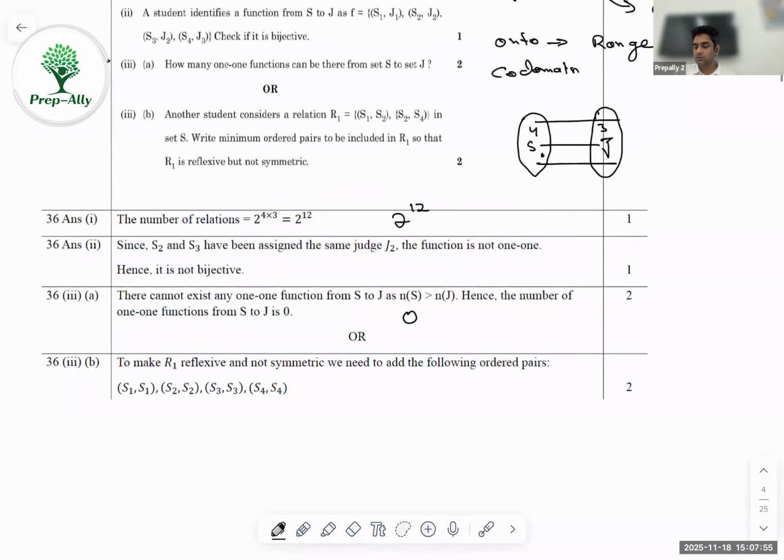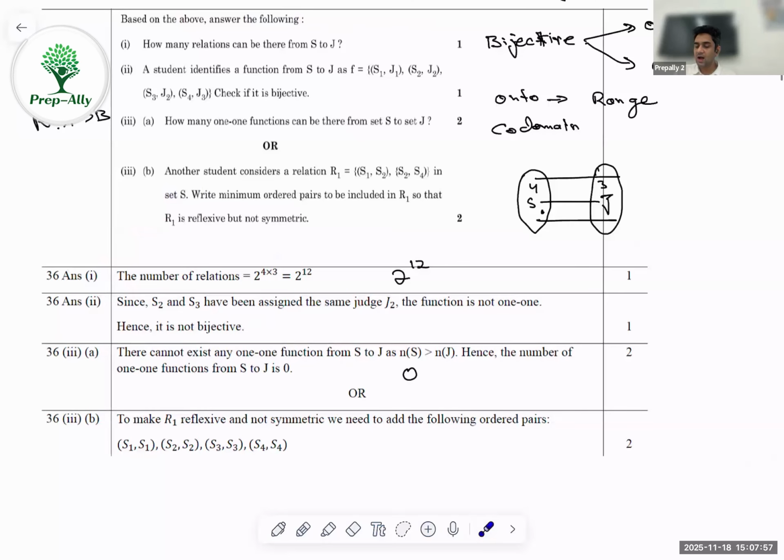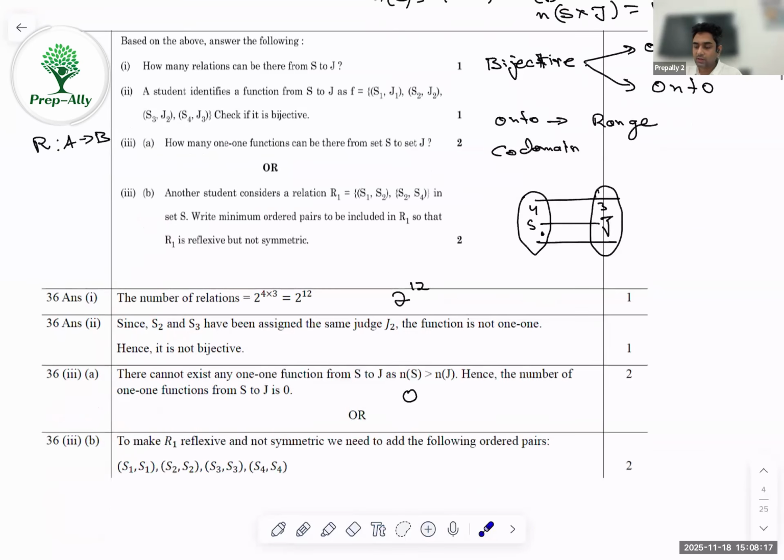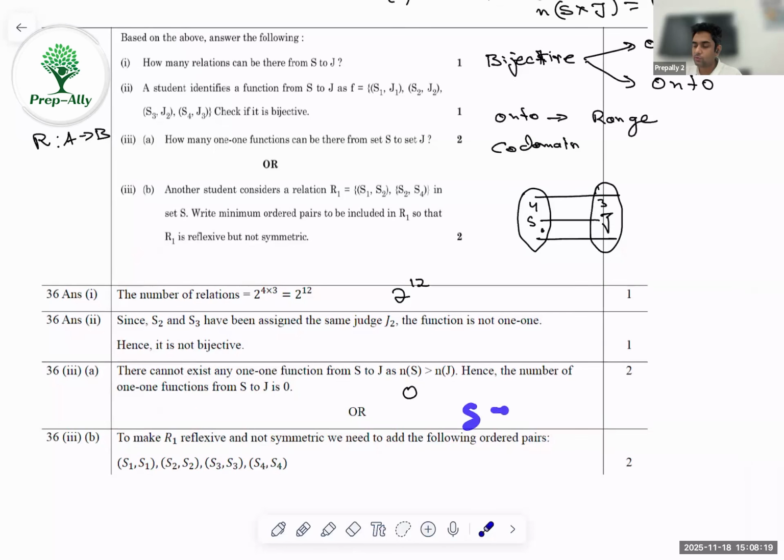Now coming to the last one, the question is that to make R1 reflexive and not symmetric, we need to add the following ordered pair. So reflexive means that I should judge myself. So I need to have S1, S1, S2, S2, S3, S3, S4, S4. Now, ideally, I will say that it cannot happen because I am mapping student to judges. So reflexive is only possible when I map student to student.